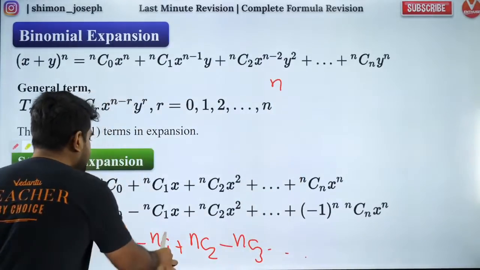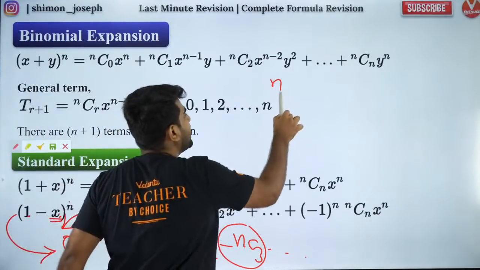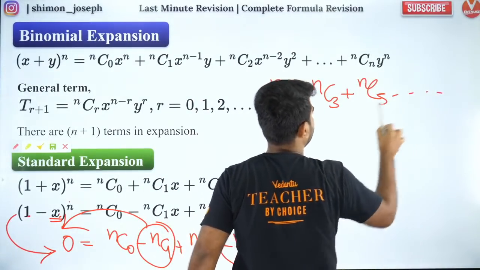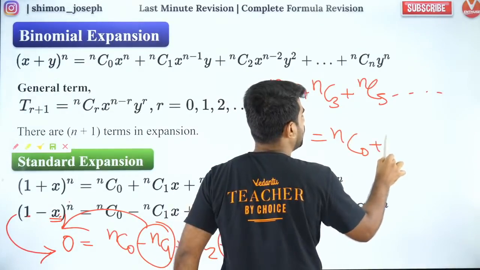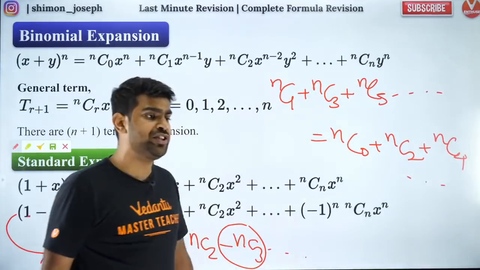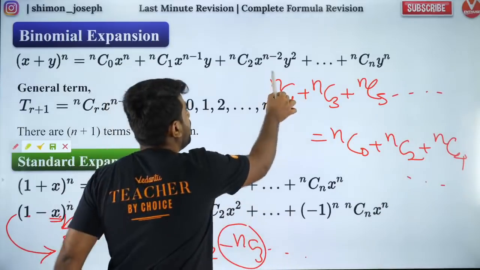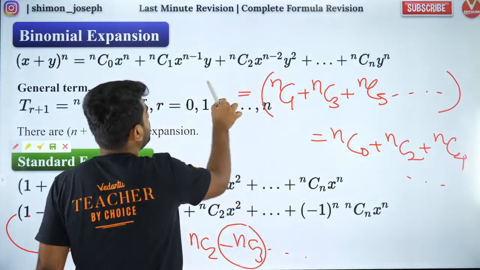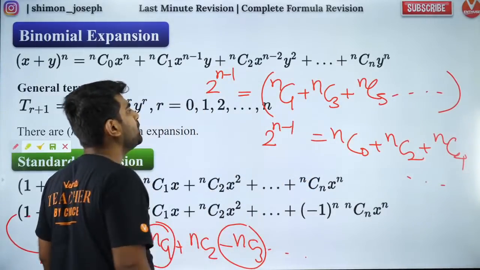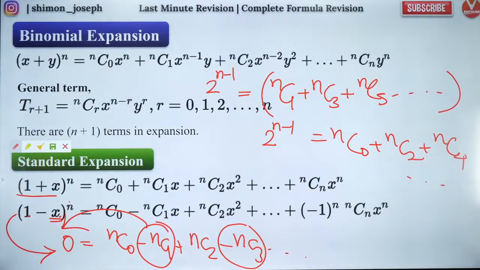If I take all these minus nC1 minus nC3 to the opposite side, I will get the sum of odd binomial coefficients is equal to the sum of even binomial coefficients. Did you all like that? The sum of odd binomial coefficients is equal to the sum of even binomial coefficients. So the sum of odd binomial coefficients is equal to 2 to the power n minus 1. The sum of even binomial coefficients is equal to 2 to the power n minus 1. So when I put them together, I get 2 to the power n, which is what I got previously.